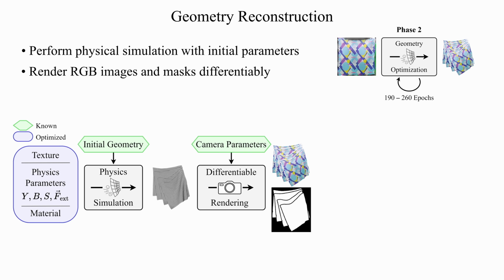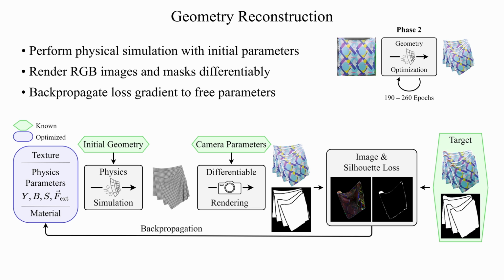After the simulation steps, we employ the differentiable rasterizer NVDiffRast to render RGB and mask images. These images are then compared with the target video and masks to compute standard image losses. We backpropagate the loss gradient to the physical parameters that adjust the motion to match the target images.